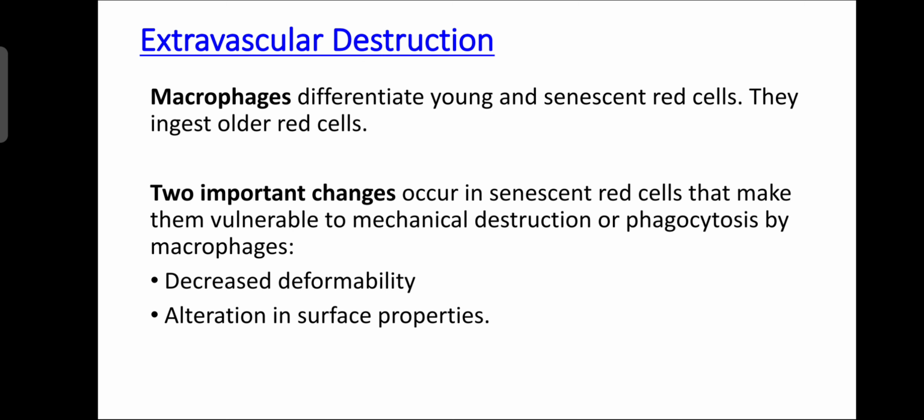Extravascular destruction: macrophages differentiate young and old red cells. Senescent means old red cell, they ingest the old red cell. Macrophage swallows the RBC, ingests it. So two important changes occur in the senescent red cell that make them vulnerable to mechanical destruction or phagocytosis by macrophages. So it produces decreased deformability or alteration in the surface protein properties.